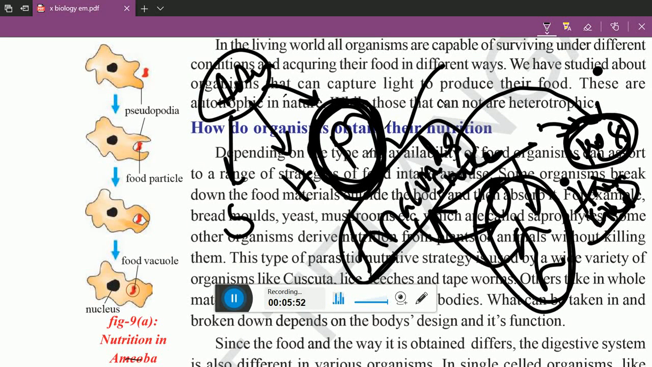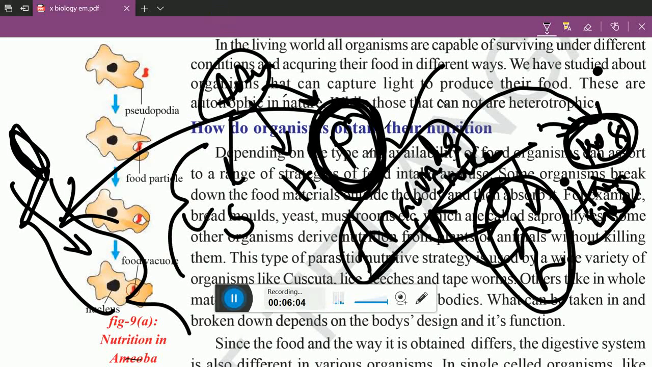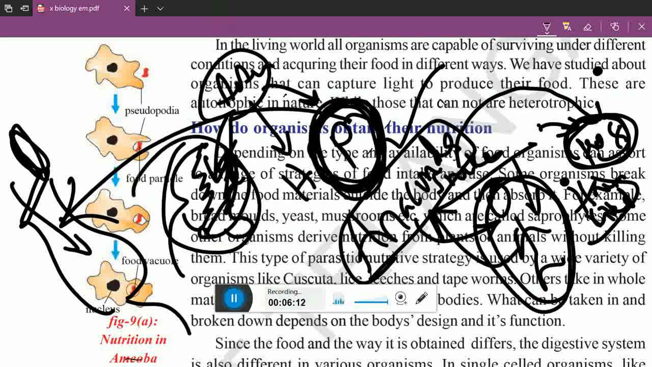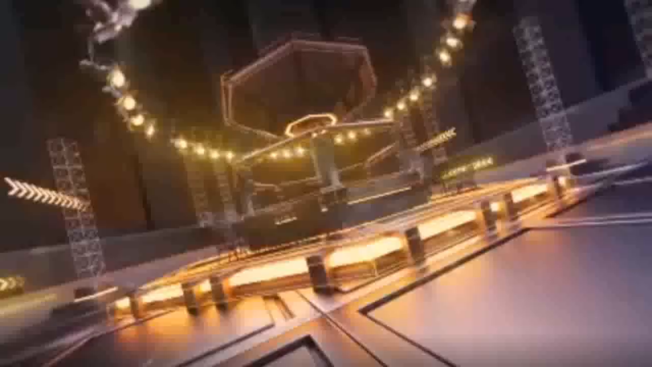Not only that, have you seen Nepenthes? Nepenthes plant has a colored lid. Insects will be trapped there. That also comes under parasitic nutrition. And Venus flytrap, thorns will be there on that plant, and it closes on any organism that comes into it. That type of nutrition is called parasitic nutrition. So you understood heterotrophic nutrition. It consists of types: saprophytic, holozoic, and parasitic. Parasitic nutrition we will discuss in the next class.